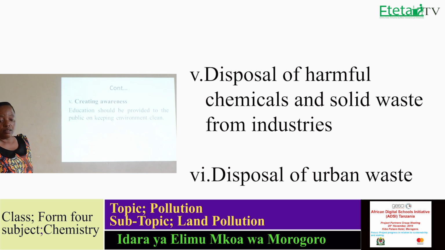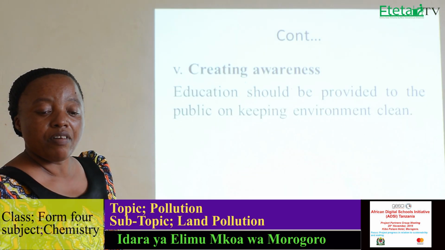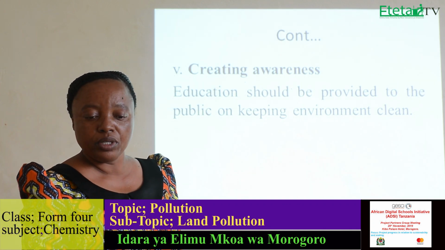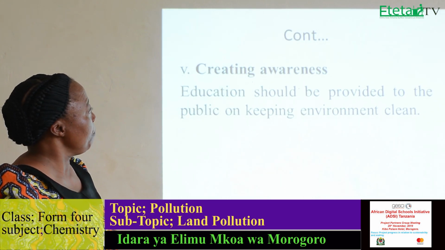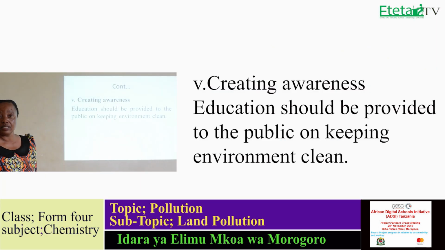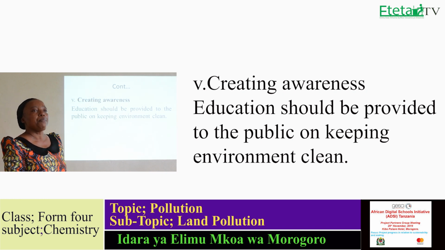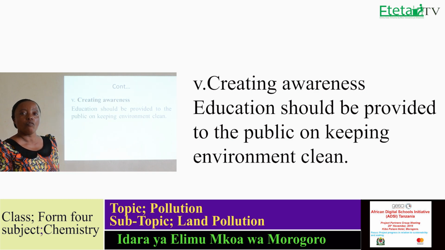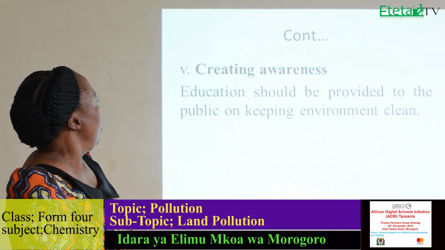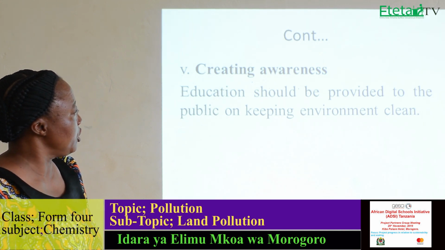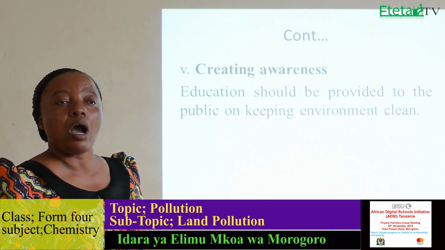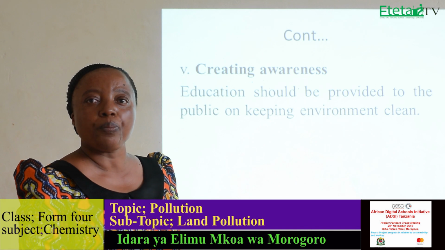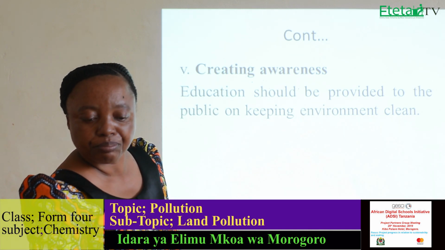So, what I have said before, the government should introduce laws and policies to govern those things. But also, to prevent land pollution, you can create awareness among the people. Education should be provided to the people in order to be aware of disposing of waste. And this can be mass education. So this should be done by the government in order for the people to be aware of how to dispose of waste in order to prevent land pollution.